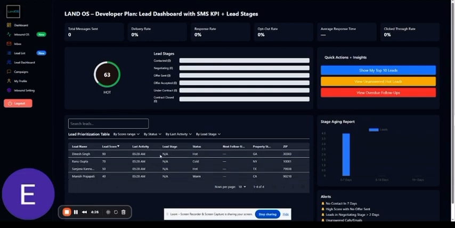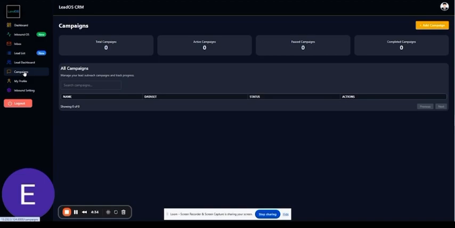Right now, when we come to our campaigns, we have a unique campaign system that will allow you to market directly to your niche or your prioritization score, which we'll go back to.